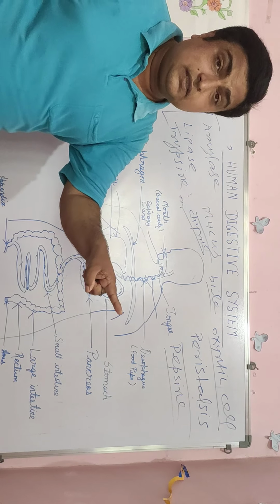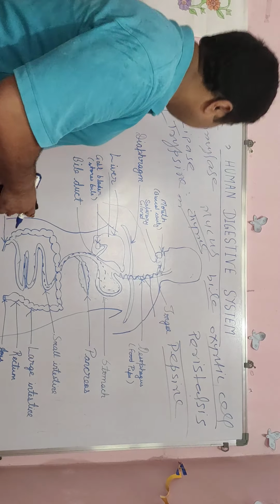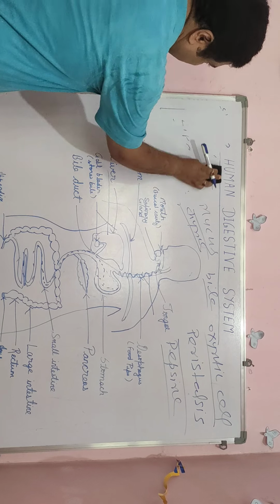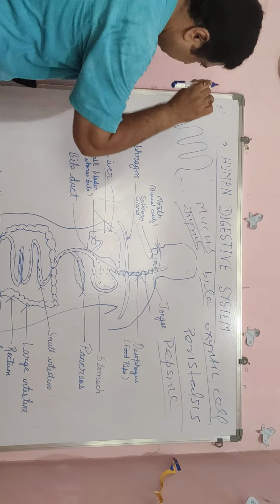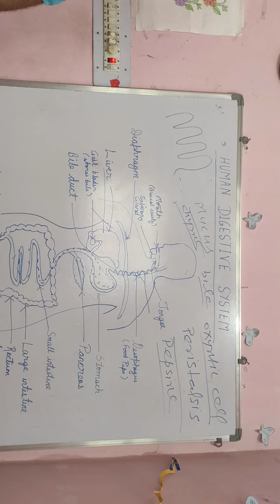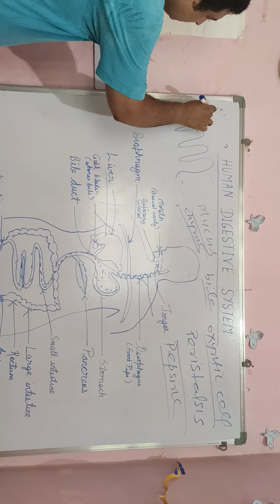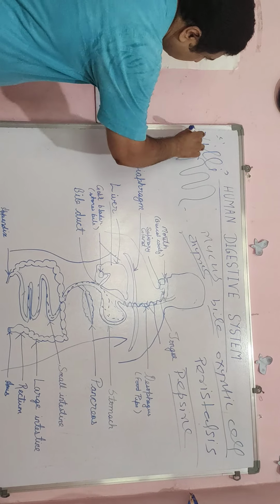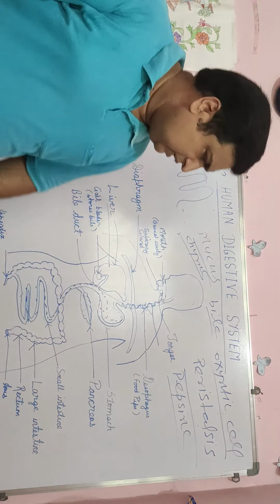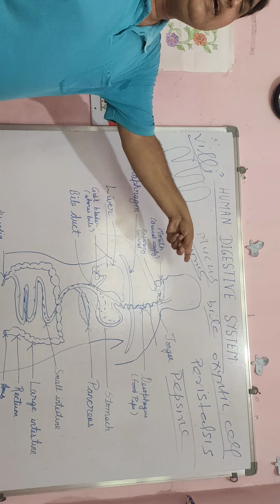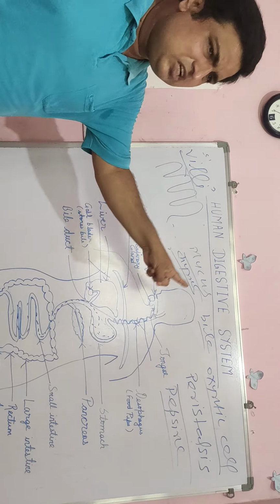After that, what happens? In the small intestine, some finger-like projections are present. These finger-like projections are called villi, and the villi are connected with blood vessels, that means blood streams.